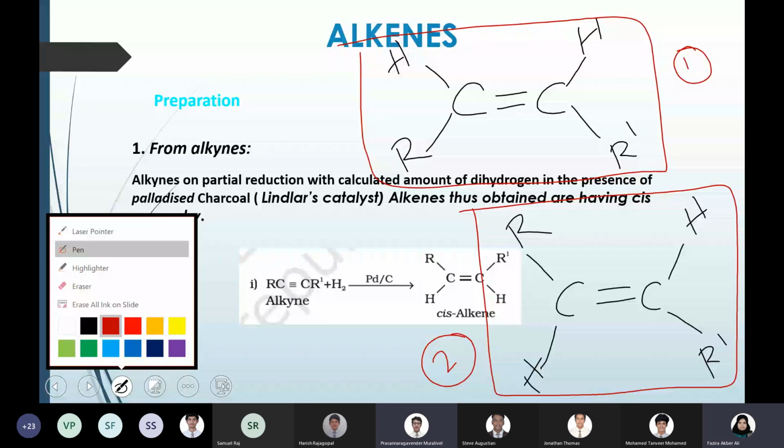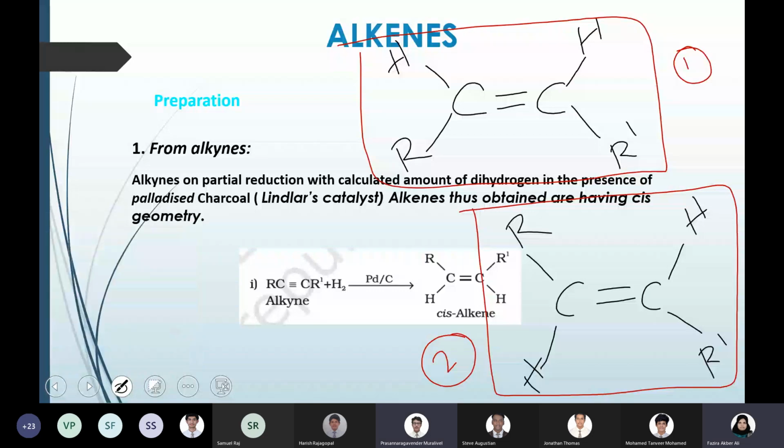Ma'am, alkene. Both are alkenes, and if you write their molecular formula, it will be C2H2RR dash, right? There are two carbons, two hydrogens, and one R group and one R dash group. And the same thing is applicable in the second molecule also, right? Two carbons, two hydrogens, and one R group and one R dash group. That means chemically they're the same because they contain the same number of carbon atoms, hydrogen atoms and alkyl groups, right?